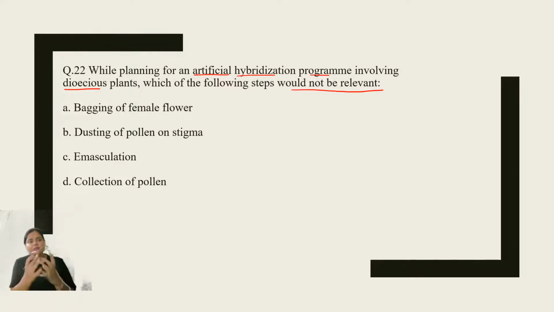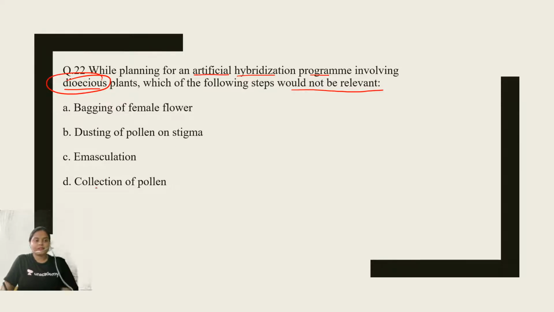Artificial hybridization is being discussed, children. In artificial hybridization, two steps are generally employed: emasculation and bagging. But which of the following is not done in this particular case, where the plant is a dioecious plant? Very good, Narendra.